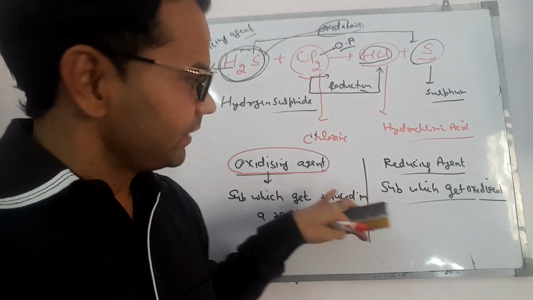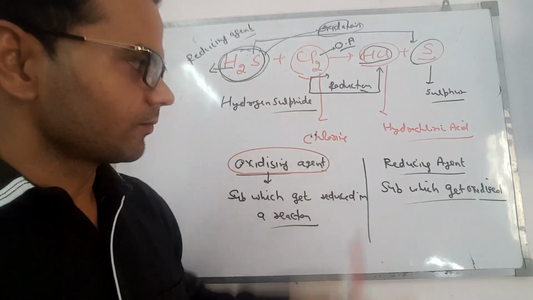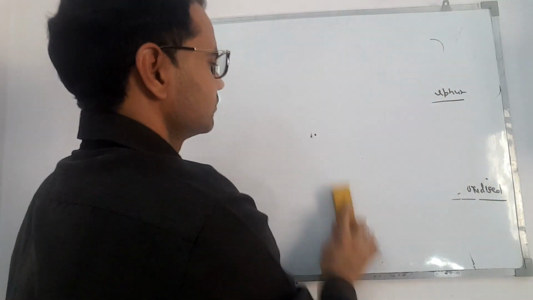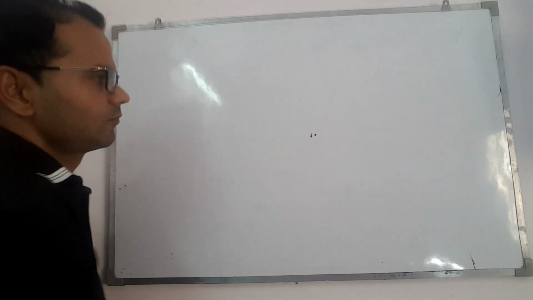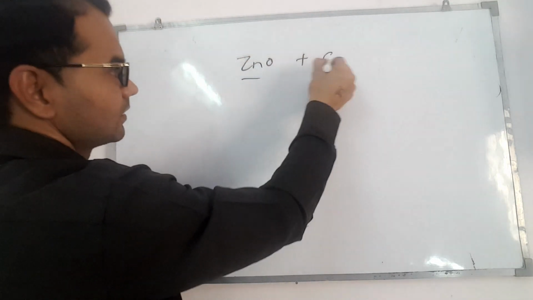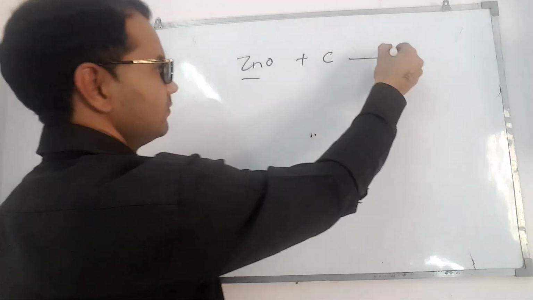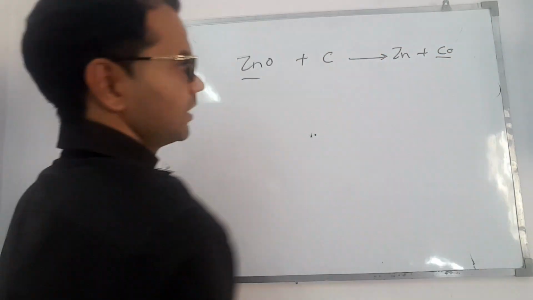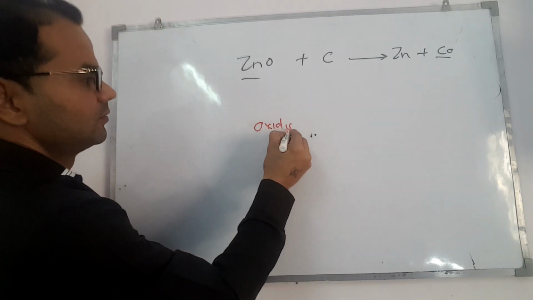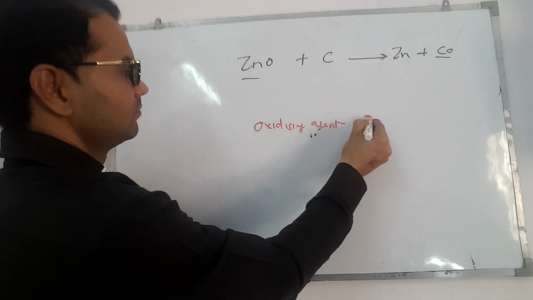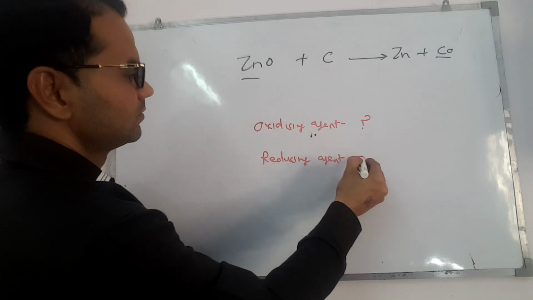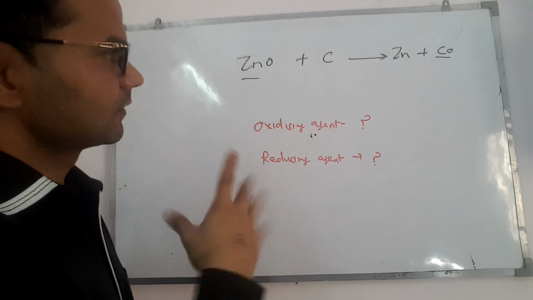Let's find the reducing agent and oxidizing agent in the next reaction. Zinc oxide plus carbon gives zinc plus carbon monoxide. We have to find out the oxidizing agent and reducing agent. So observe the reaction.